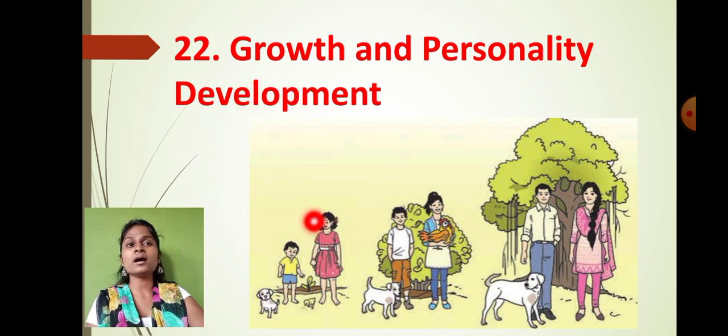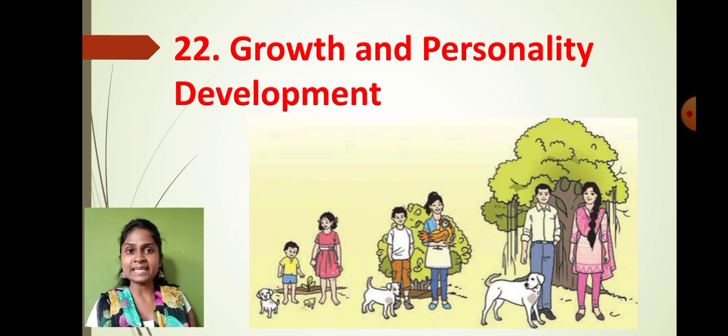So guys, as I said, what do we exactly mean by growth? Observe this image very carefully, so you will find some differences. Observe the tree which was behind them and observe the growth of the tree. Observe the growth of the puppy and then see the dog. You can see that there are a lot of changes here, right? Observe the height of the boy and the height of the girl. Observe their development after a few years.